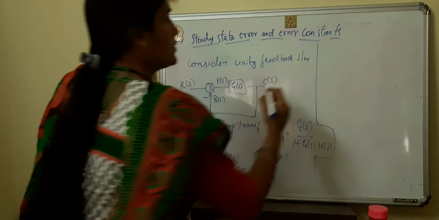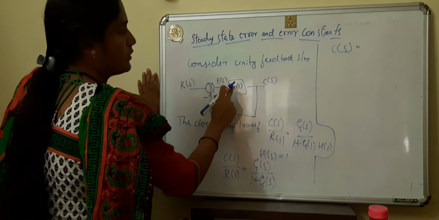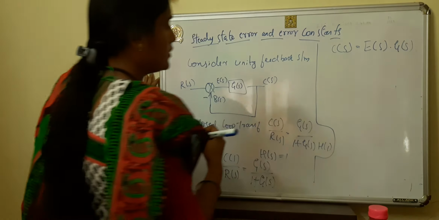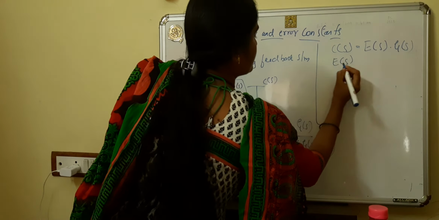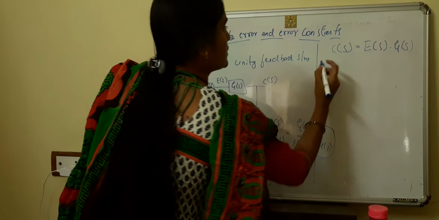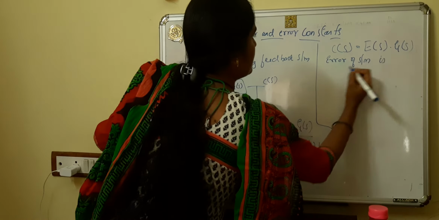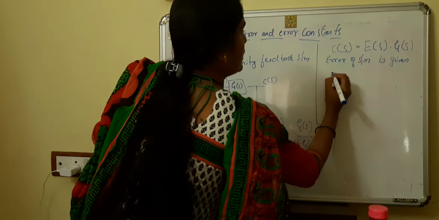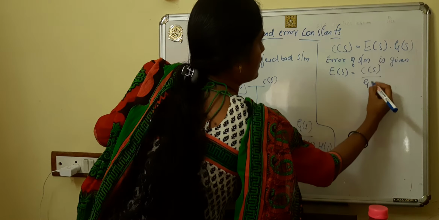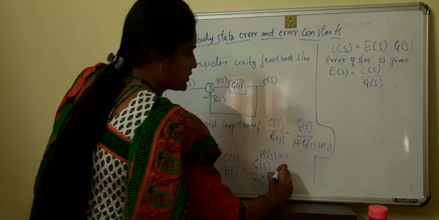Hence, C of S is the product of the error and the gain of the system, that is E of S into G of S. So E of S is the error of the system. The error of the system is given by E of S equal to C of S divided by G of S. Call this equation 1.